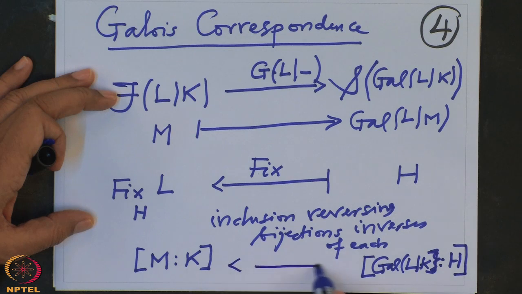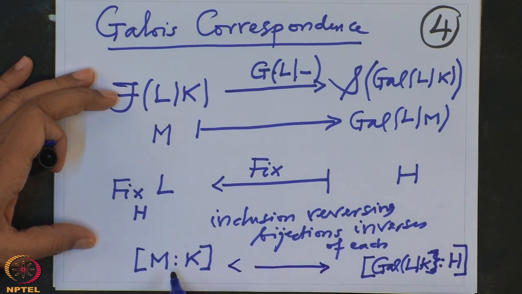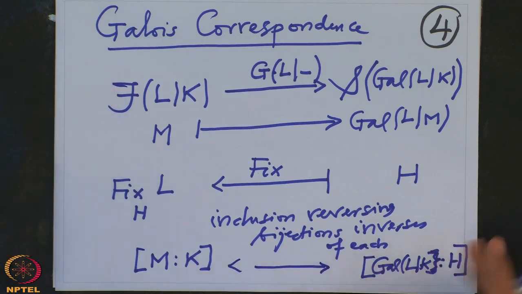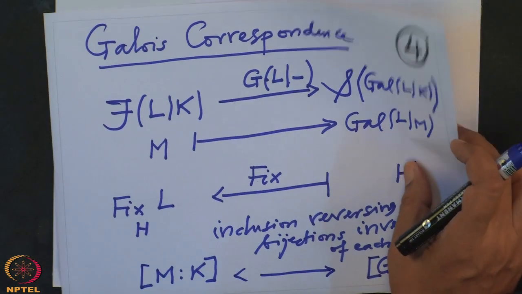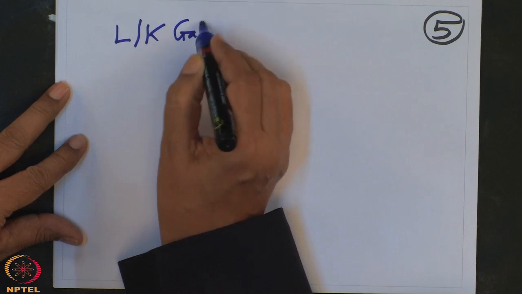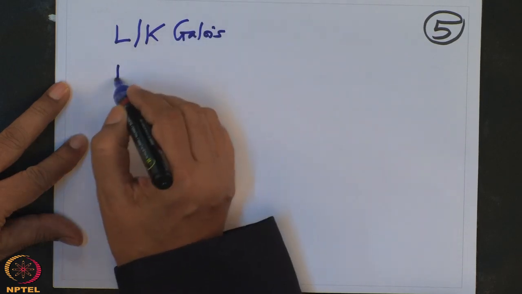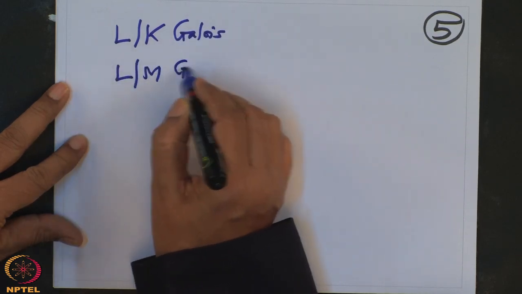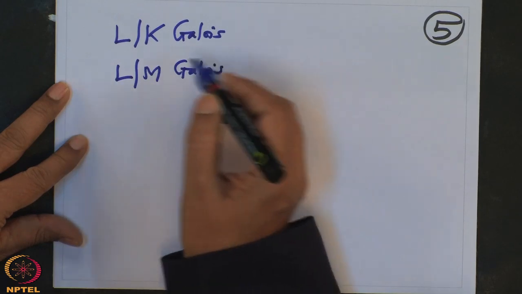They correspond to each other because this is easy. Let me just write the proof here in one line. We know, because L over K is Galois, L over M is also Galois. This we have checked.